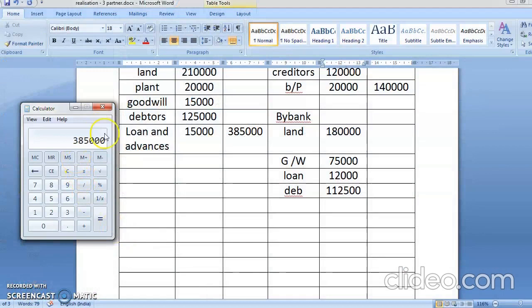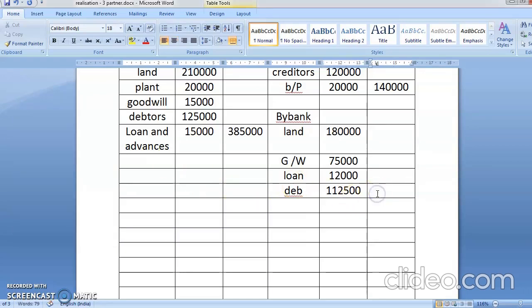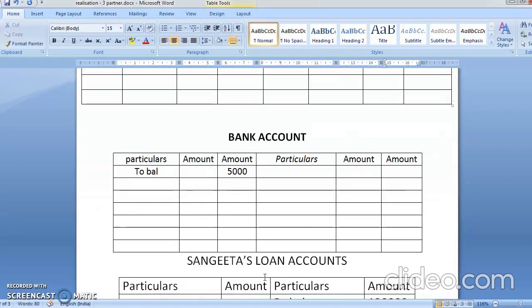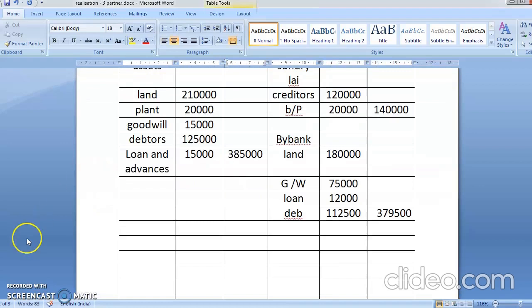Okay, now again you will do the totaling of this. So what will be the totaling? 1,80,000 plus 75,000 plus 12,000 plus 1,12,500. Yes, what is the total? 3,79,500. So you are going to write here 3,79,500. The second effect will come in bank account. What are you going to write here? To realization account. What was the amount? The amount was 3,79,500.